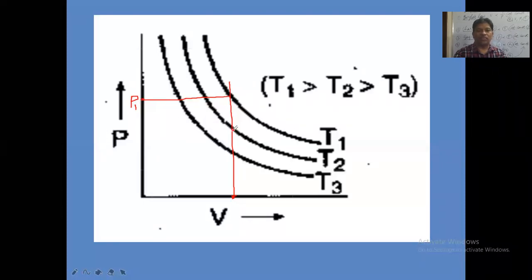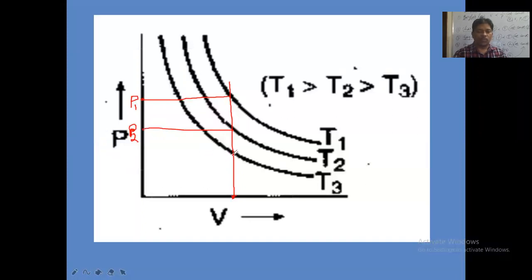And from the next intersection point, you take one line towards the y-axis. Again, this value will be taken as P2. P2 is the second pressure value, from the T2 curve. From the T2 curve we have taken this P2 value on the y-axis. Between P1 and P2, P2 is the lower value on the y-axis, remember.